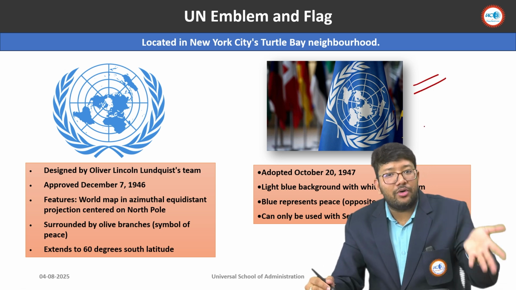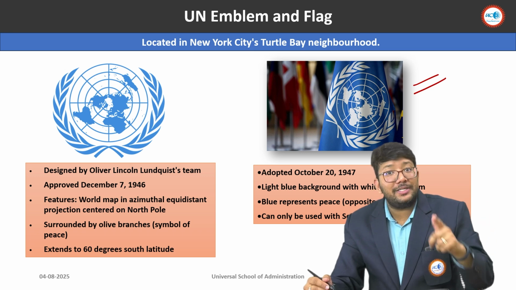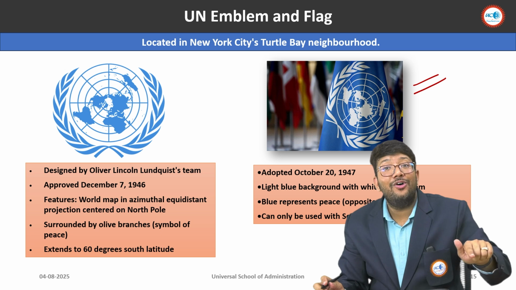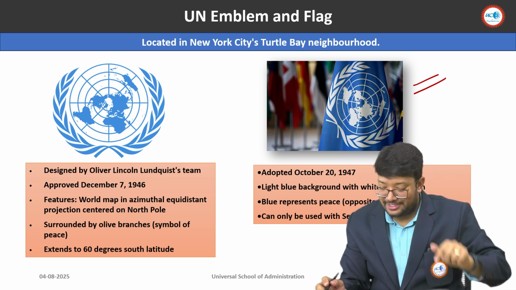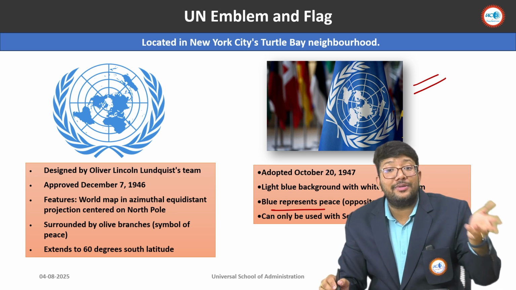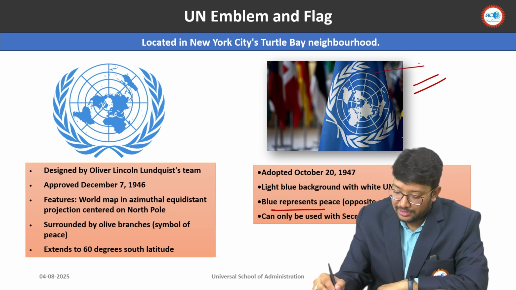Then comes the flag. The flag is blue colored. Okay. And why? Because blue represents peace. That's why the helmets of United Nations peacekeeping operations are also, remember, blue helmets. So blue represents peace, and the opposite, red, represents war. That's why the United Nations flag uses the blue color. This is the blue color.